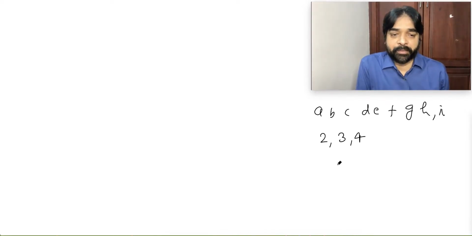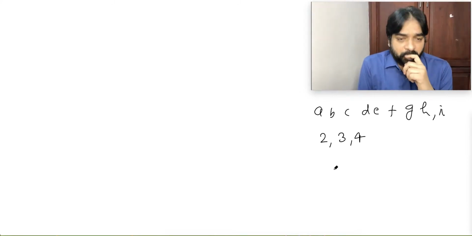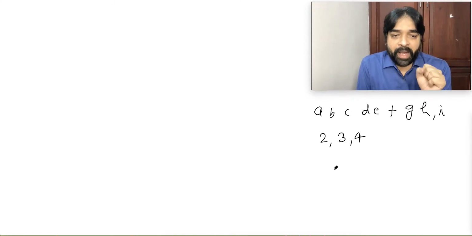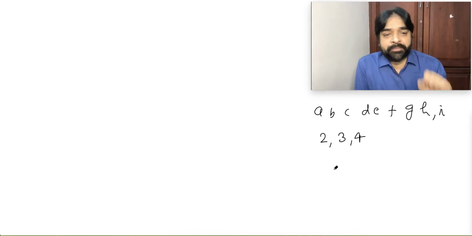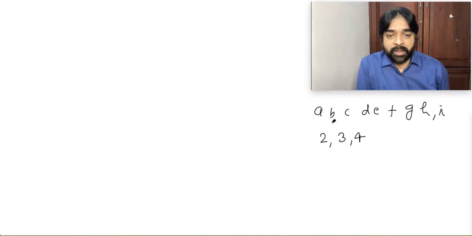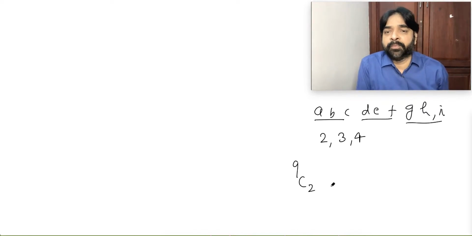Carefully listen what I am doing. If I have to form the group, what I will do, first I will select 2 objects. First group I am going to form. How many objects are there total? 9 objects. Let's process, normal process. I have to form the first group. In how many ways can I form? 9C2. And now second group.